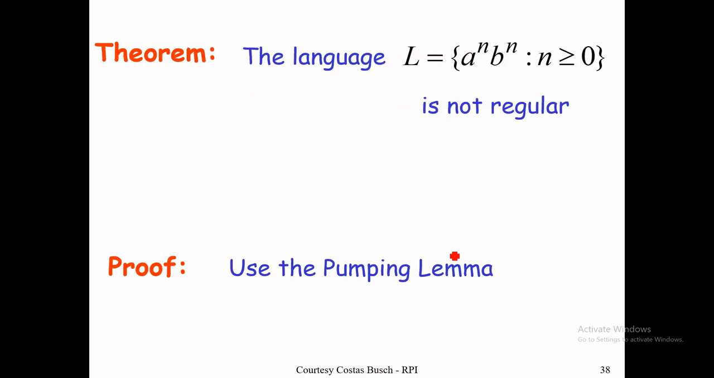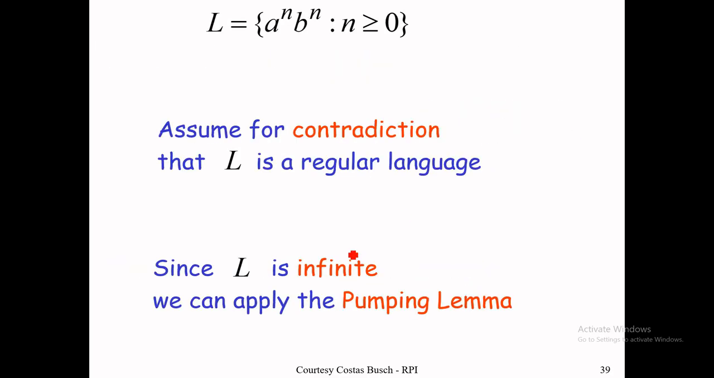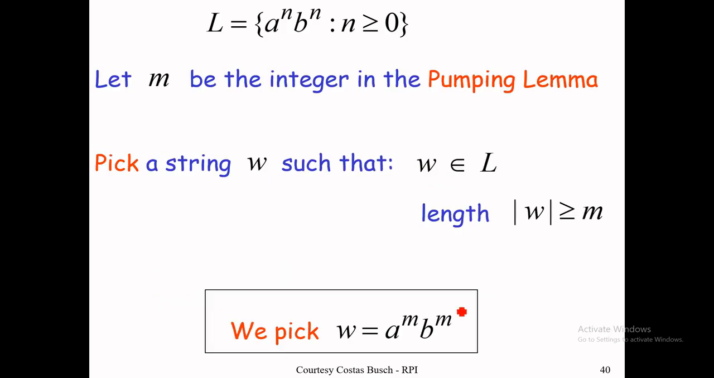So, an example of the pumping lemma: we take a^n b^n. We know that this language is not regular, but we have to prove it. For proving, we use the pumping lemma. For the contradiction, we assume that the language is regular. Since the language is infinite, we can apply the pumping lemma.